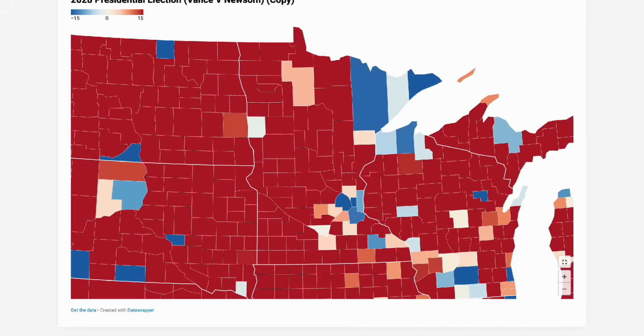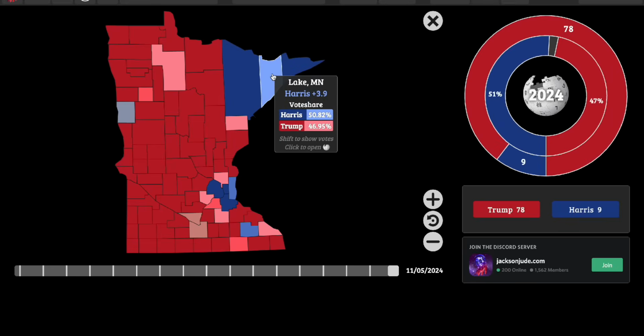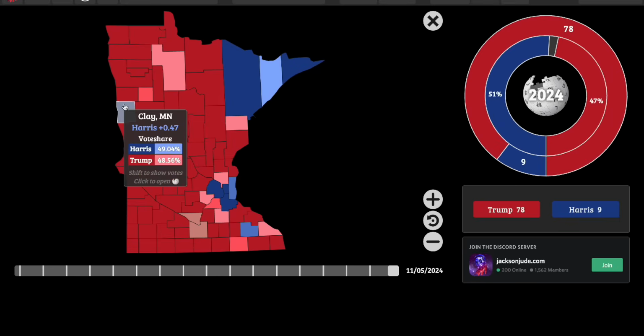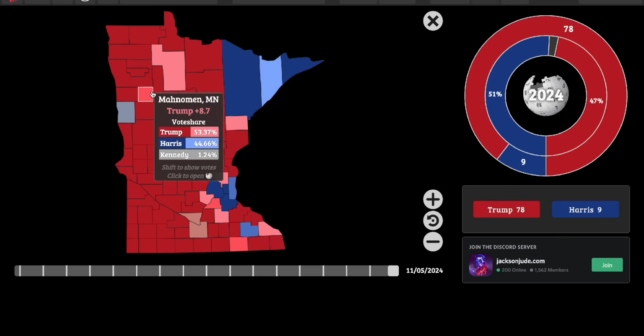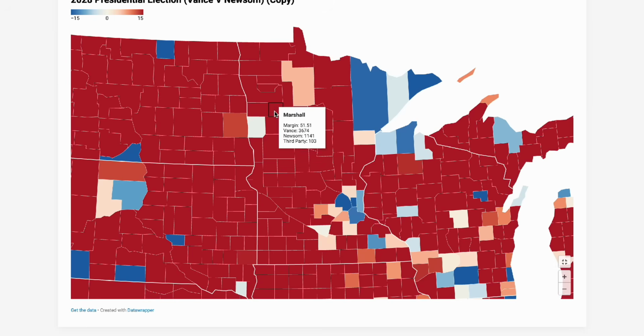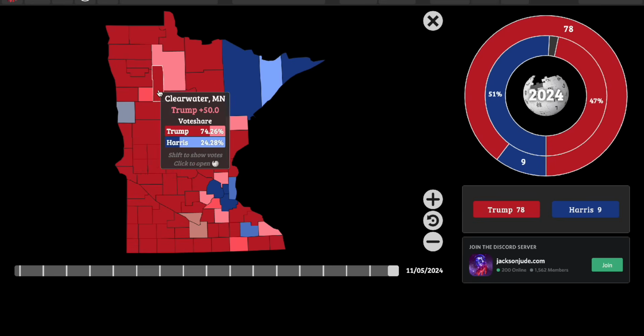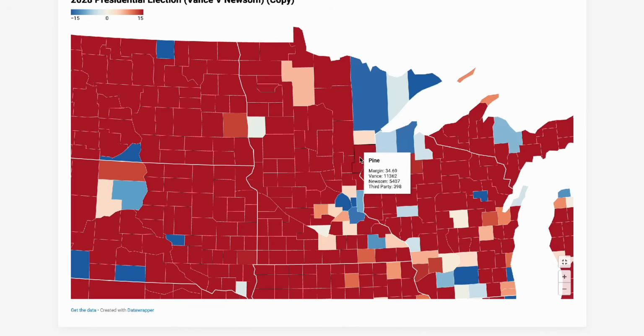And even Lake is D plus 3. Here it's D plus 3.5. Clay County is actually more Democrat than the last election. So you clearly see that there are a lot of problems happening here. There are genuine problems occurring for Republicans in Minnesota.